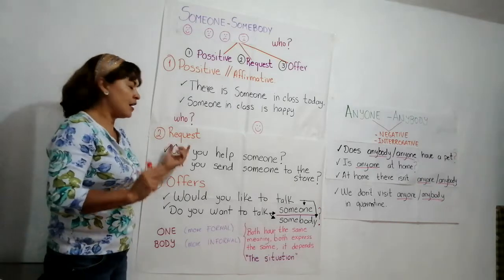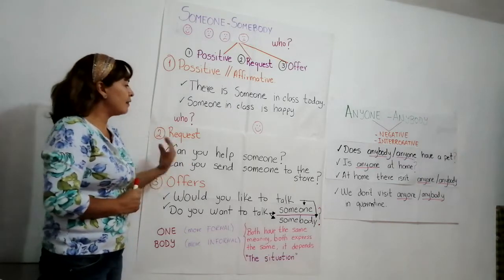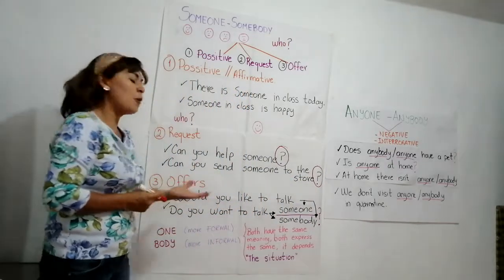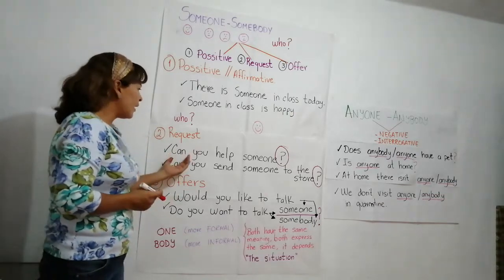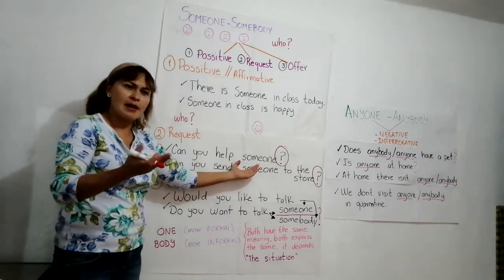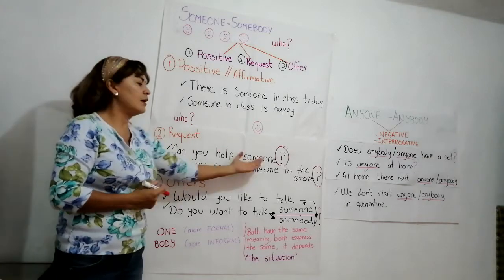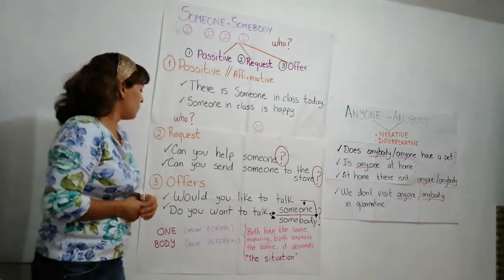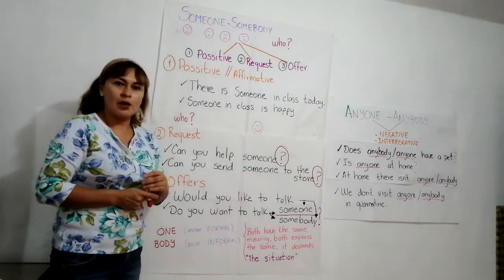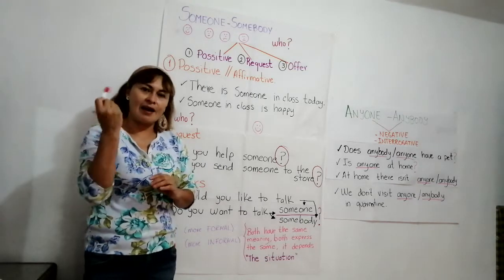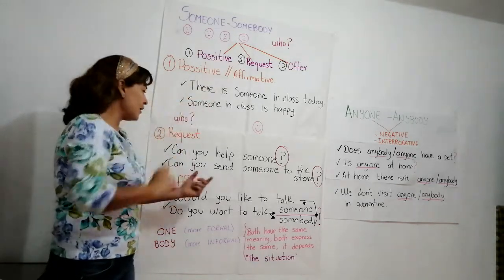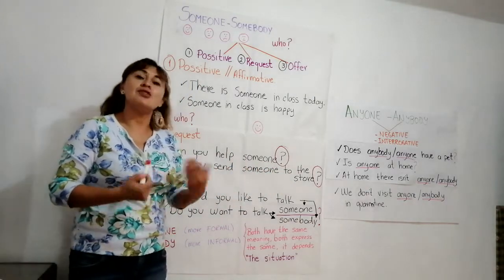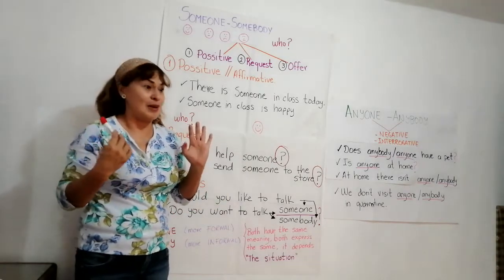Okay? The second use, request. In the case of requests, they are always interrogative. Why are they always interrogative? Because we are waiting for an answer. Can you help someone? Excuse me, student, can you help someone? You answer me yes or no. It depends. That's the idea, they are questions. Can you send someone to the store? I'm going to imagine that I need a new marker. Excuse me, students. Can you send someone to the store and bring me a new marker? The students tell me yes or the students tell me no. It depends on the answer.